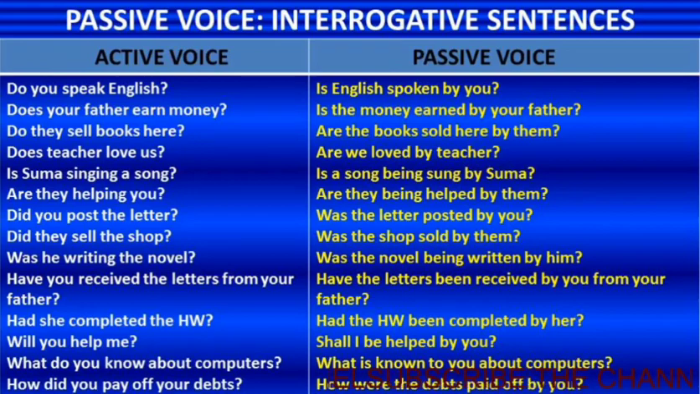Have you received the letters from your father? Have the letters been received by you from your father? Had she completed the homework? Had the homework been completed by her? Will you help me? Shall I be helped by you?